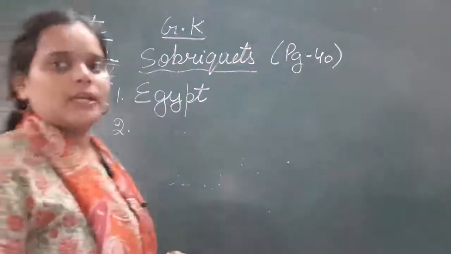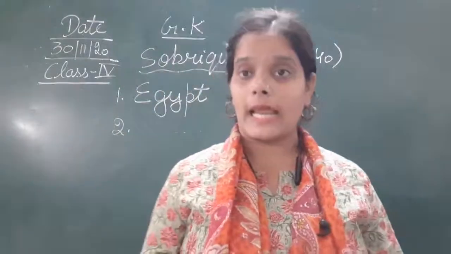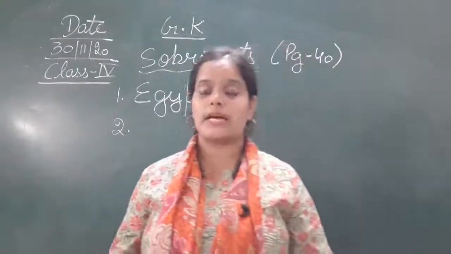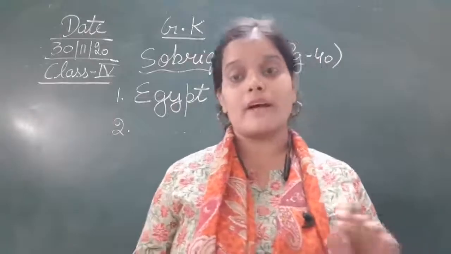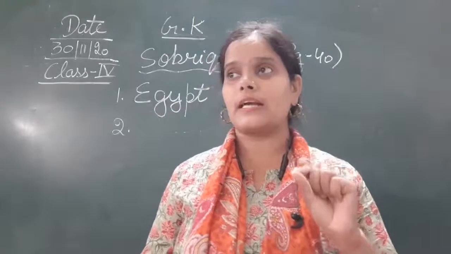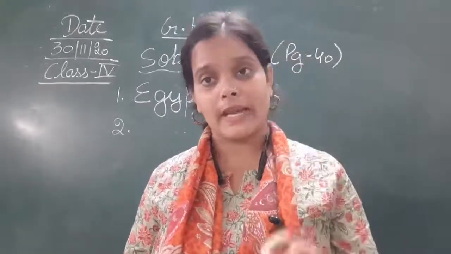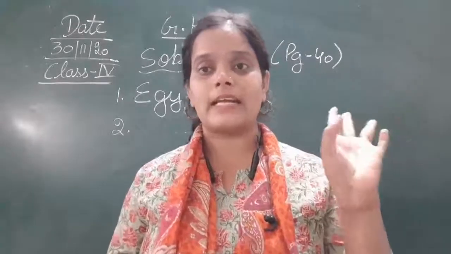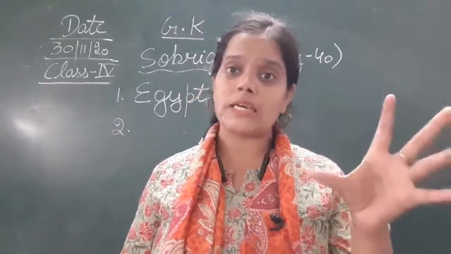Chaliye. Next one, second one, the land of the rainbow. Which country is known as the land of rainbow? That is Hawaii. Hawaii is known as the land of rainbow because a number of rainbows can appear at a time, and you can see a number of rainbows in the sky in Hawaii. In Hawaii you see many rainbows at the same time.